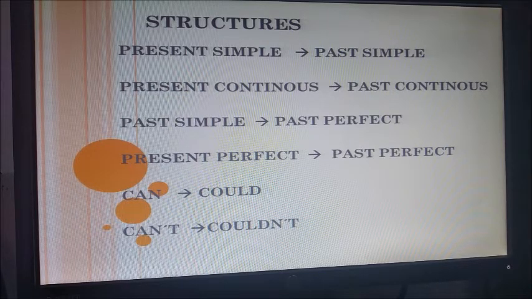Now in a negative way, can't and couldn't. I can't cook. That is my first sentence. And the second, he said that he couldn't cook. Okay, the first, I can't cook. He said that he couldn't cook. Very nice. This is the reported speech.